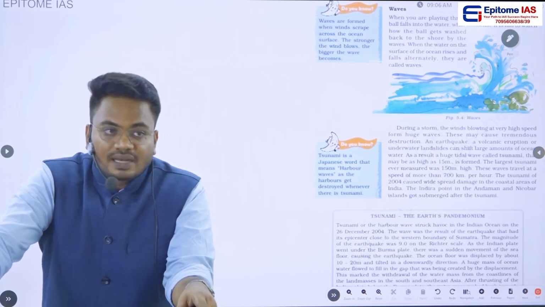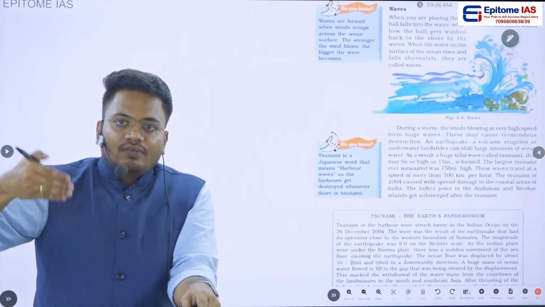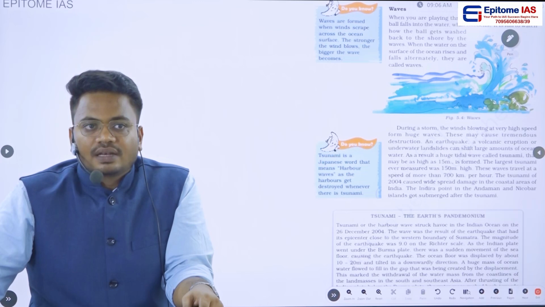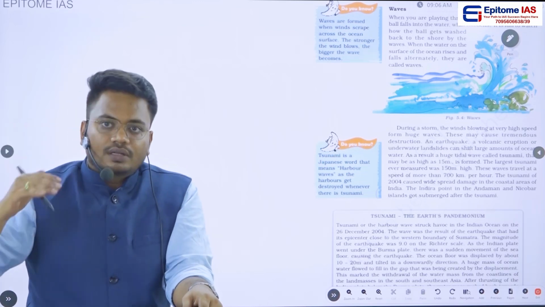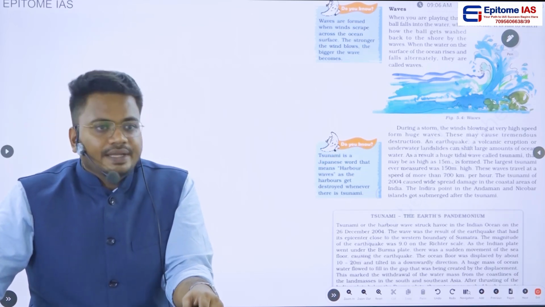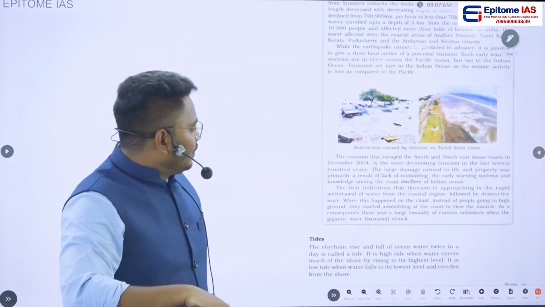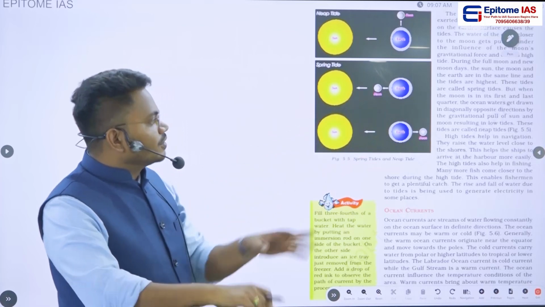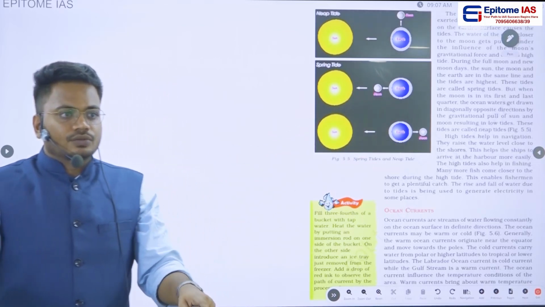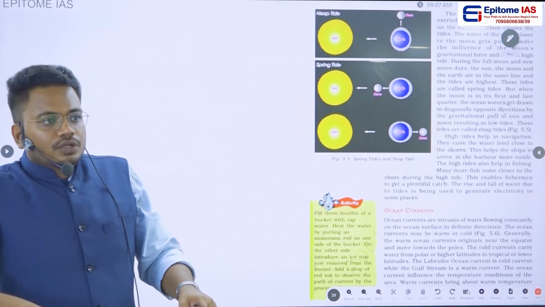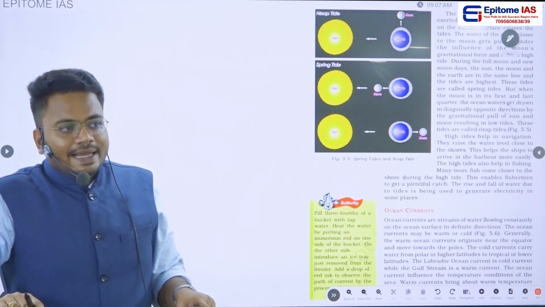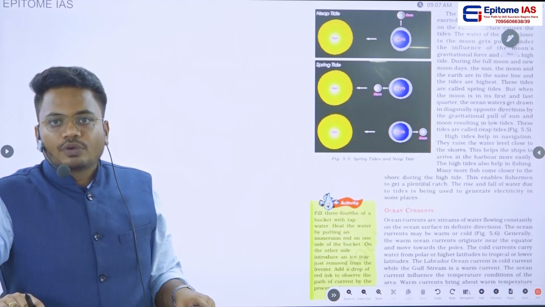So what happens in high tide? The water level will obviously be high in high tides. In low tides, the level of water will be somewhat low. And the point here is, when we are going to learn these high tides, we should know the positioning of the earth with respect to the sun and the moon. So why should we know all these things? Because in tides we will have two types of differentiations.